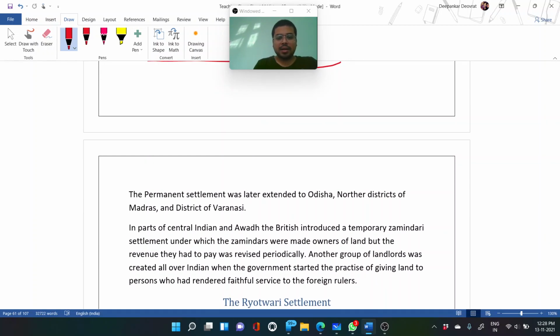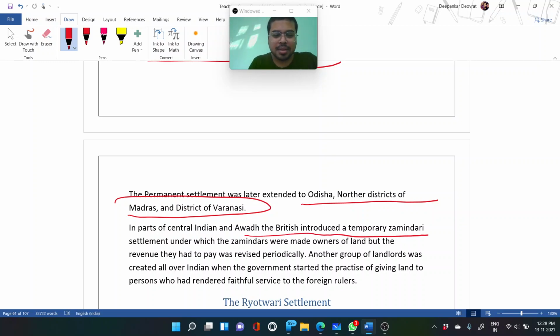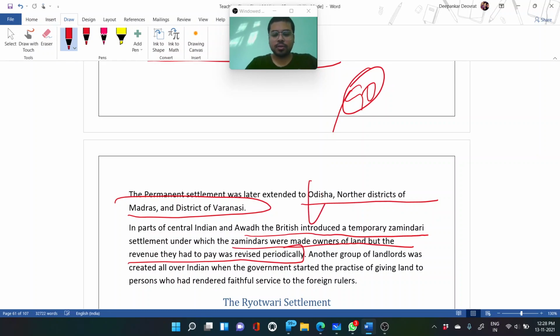The permanent settlement was later extended to Odisha, the northern districts of Madras, and the district of Varanasi. In parts of central India and Awadh, the British introduced a temporary Jamindari settlement, under which the Jamindars were made owners of the land, but the revenue they had to pay was revised periodically. So in the previous scenario, I said 90 rupees was fixed, but not here. Another group of landlords was created all over India, where the government started the practice of giving land to persons who had rendered faithful service to the foreign rulers.